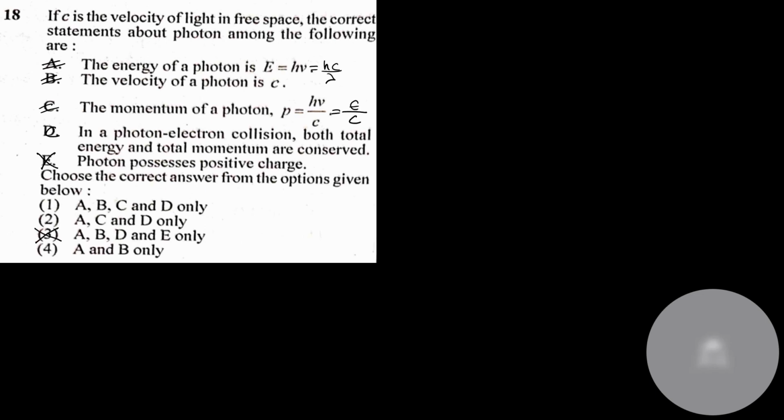So option 3 cannot be there. A, B, C must be there. So this option can be there. A, B, C. B is not there, no. D is not there. This option is not there. A and B only. Even C is correct. So option number 1 is the correct option.